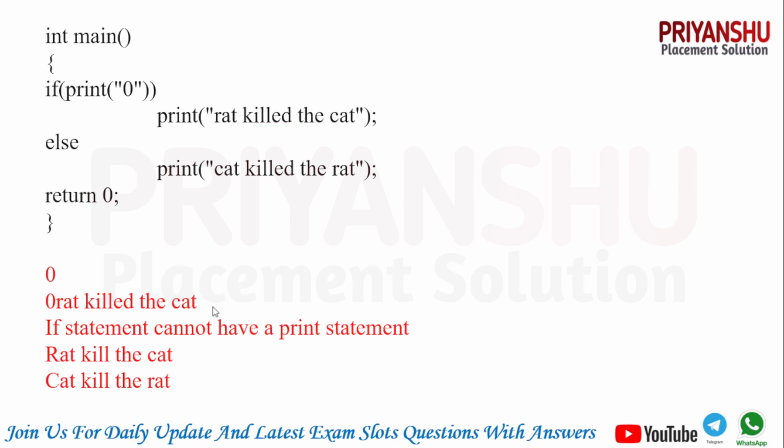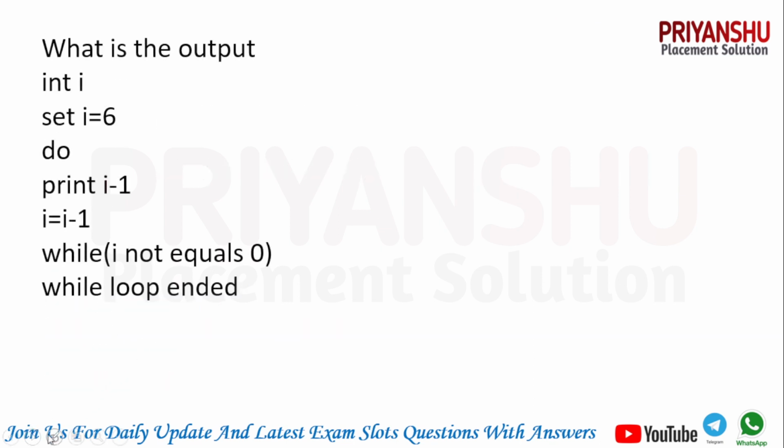Let's move to the next question guys. So in this question you have a variable I, I equal to 6. And this question depends on a do while loop. So the do loop is there. Then you have print I minus 1. I value is 6, now I minus 1 means 5, so 5 is printed. Then I equal to I minus 1, it means now the value of I is 5.